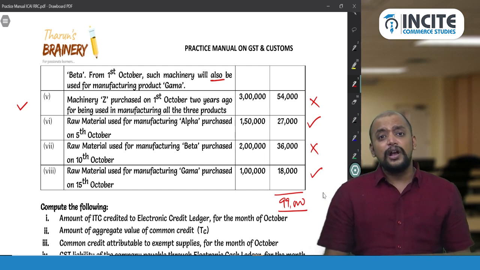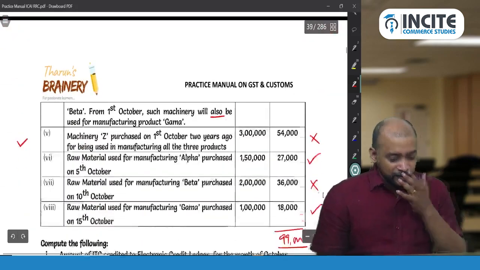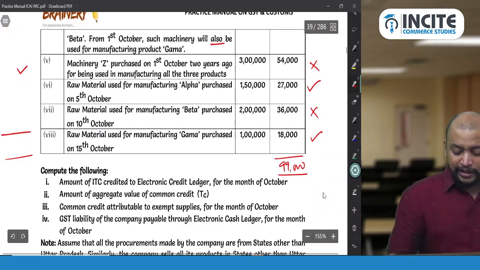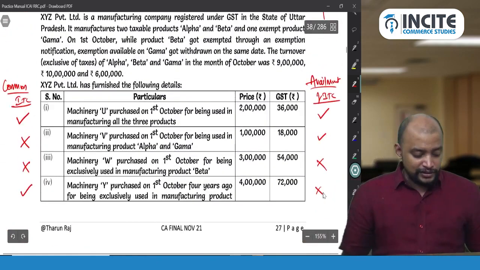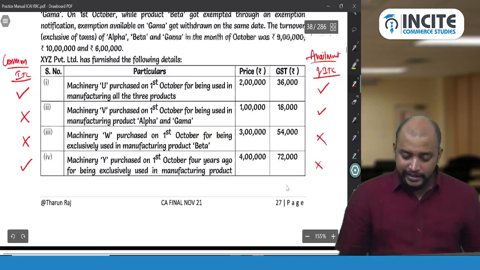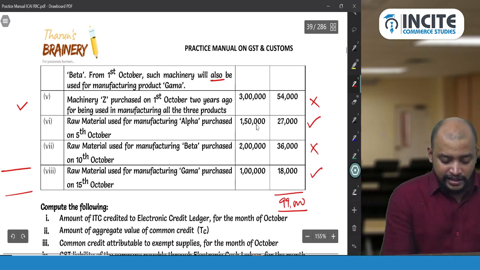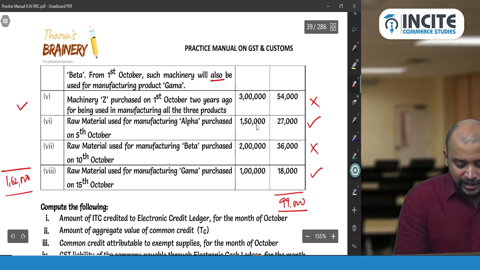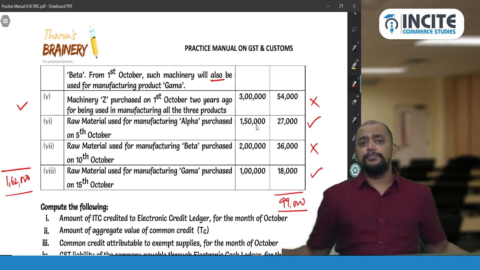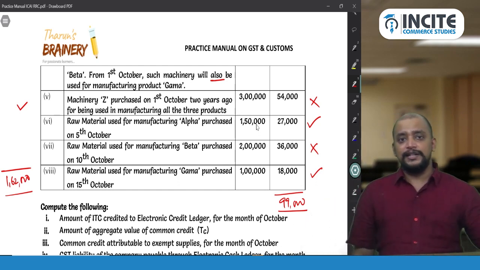Now what is the common ITC with respect to capital goods? So common ITC with respect to capital goods, that total you take. So first 36,000 will come under common ITC, and thereafter 72,000 will come under common ITC, and then 54,000 will come under common ITC. 1,62,000. What you should do? Very simple. 1,62,000 divided by 60. You will get monthly ITC.